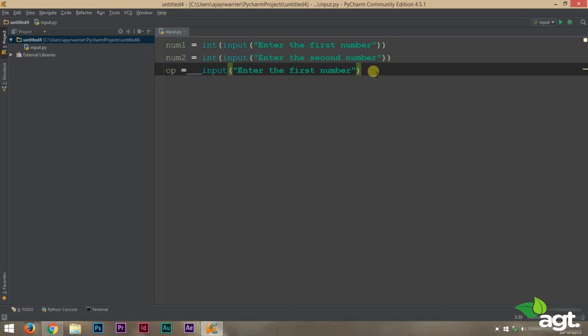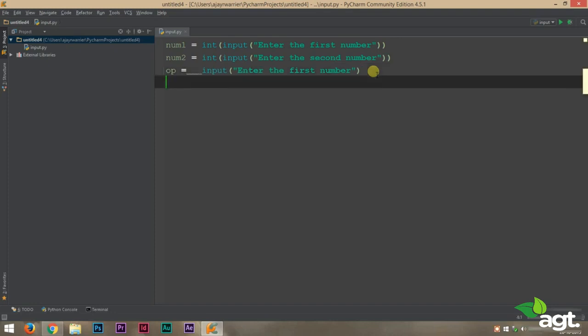Now about the operation. Our user will enter an operator like addition operator, subtraction operator, whatever, and the respective operation has to be performed and we'll have to print the result. So that means we're going to be needing conditional statements.